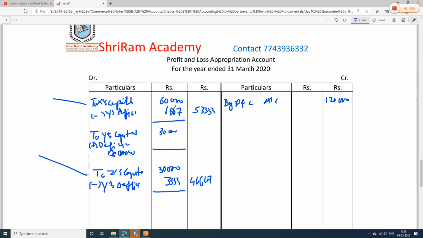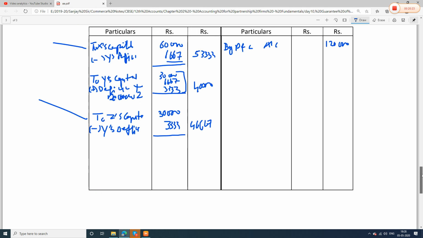He got from X this amount, 6,667, and from Z he got 3,333. So finally he will get the amount that was guaranteed to him, that is 40,000. See, we prepared the profit and loss appropriation. Sorry, this is not 46, this is 26.